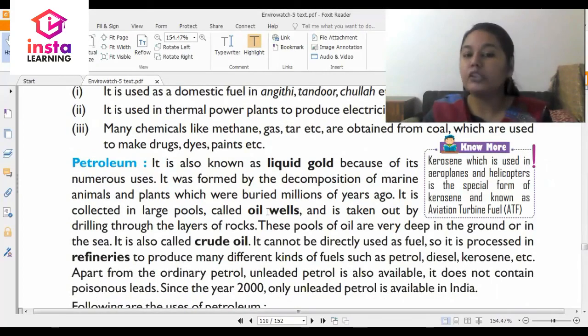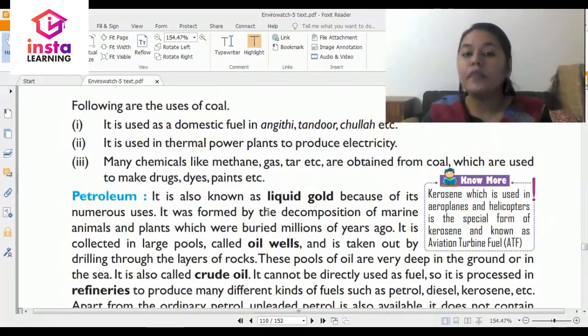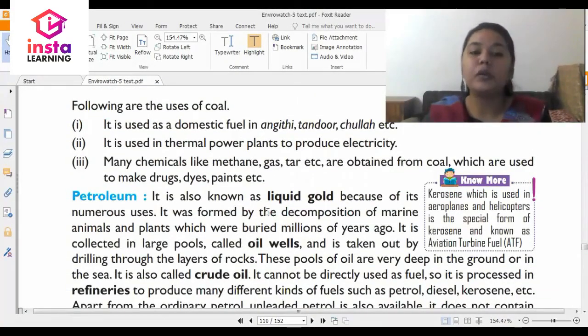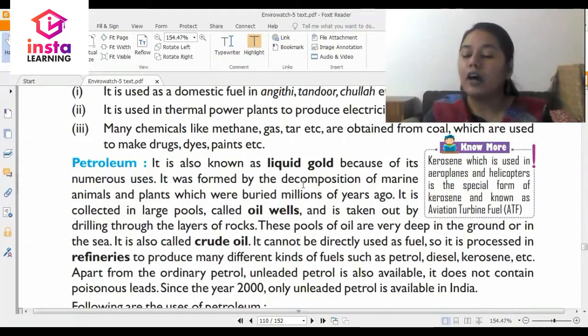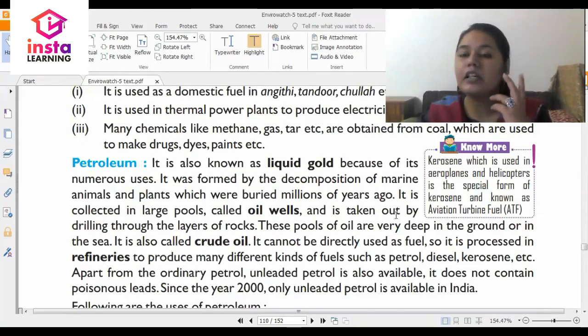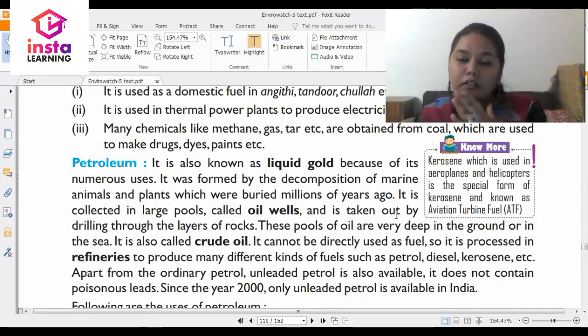Next, we have petroleum. It is also known as liquid gold. Like coal was called black gold, petroleum is called liquid gold because of its numerous uses. How is it formed? By the decomposition of marine animals and plants which were buried millions of years ago. So coal is formed only when plants are buried under a lot of rocks and there is complete absence of oxygen. Petroleum is formed when the aquatic plants and animals got buried and decomposed millions of years ago,